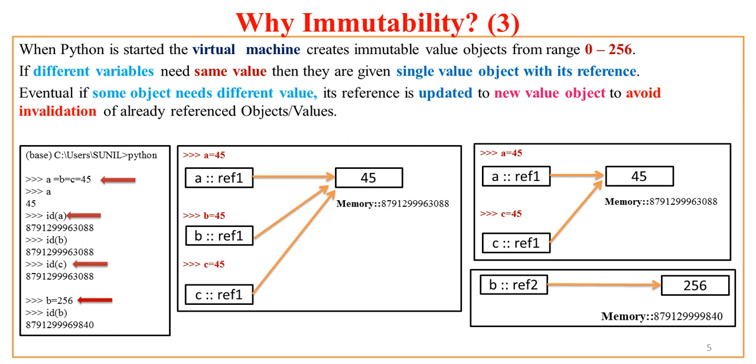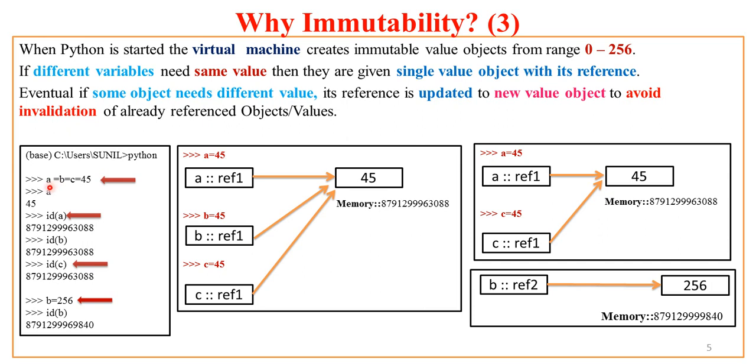Now let us see the concept of immutability in more detail. When Python starts, the Python virtual machine creates immutable value objects ranging from 0 to 256. So at the beginning itself, Python creates a total of 257 objects. When Python sees that these values are repeatedly used in the program, it keeps allocating the references of these existing objects to the program variables. If some variables need the same value, they are given a single value object with its reference.